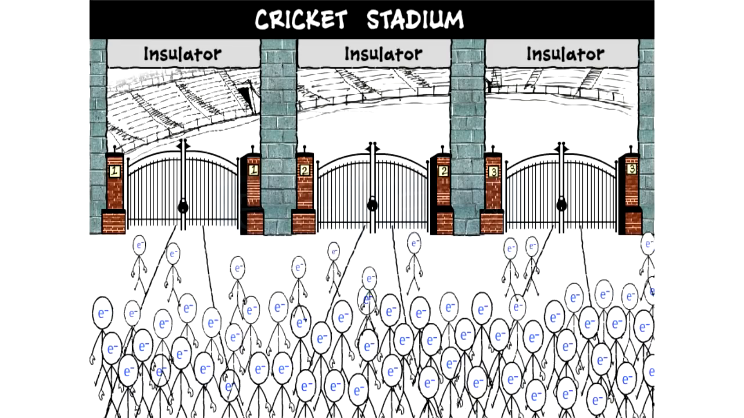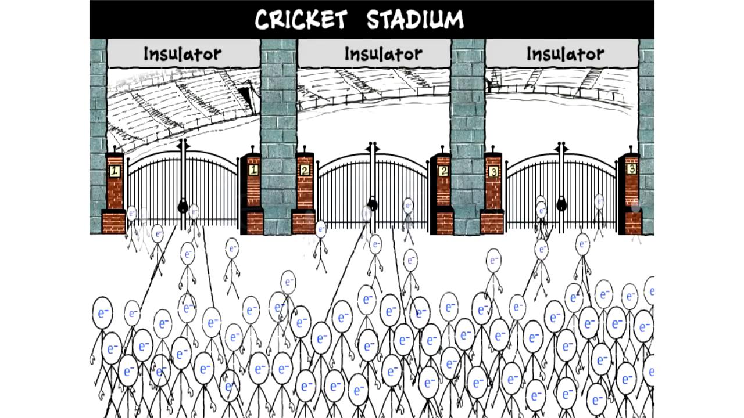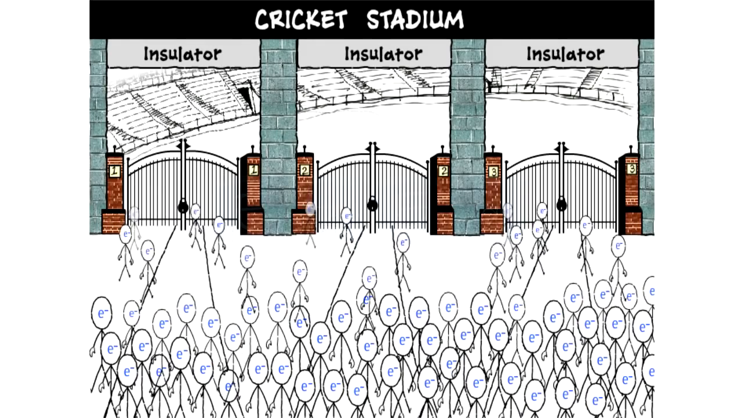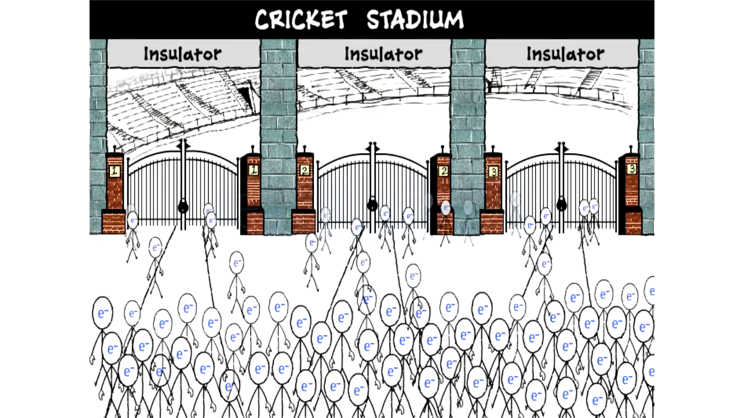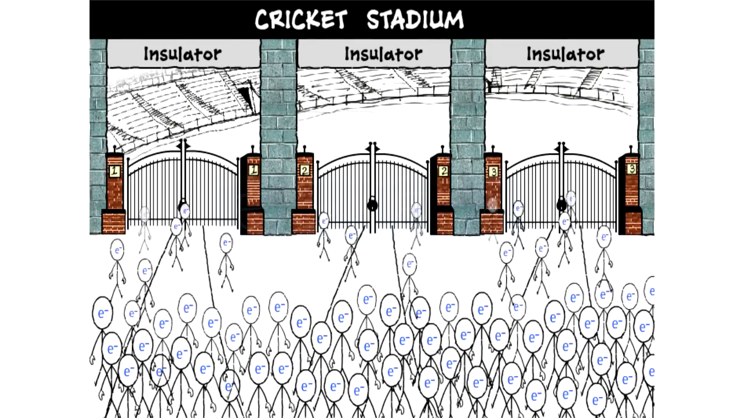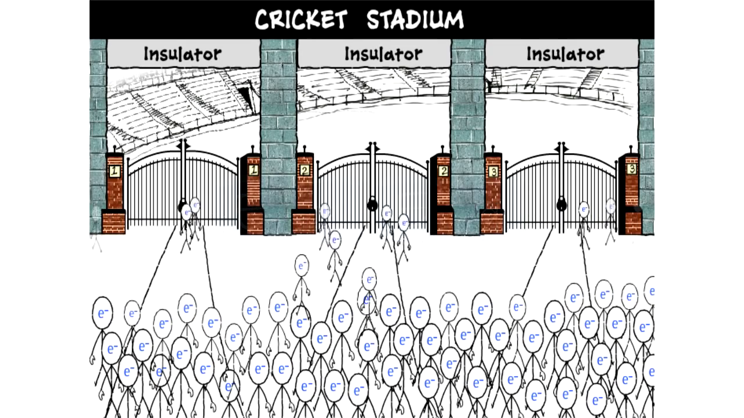In the case of insulators that are bad conductors of electricity, we can see the stadium entrance, which we have assumed to be an insulator, is blocked, thus not allowing the crowd of people, which we have assumed to be current, to pass through it.